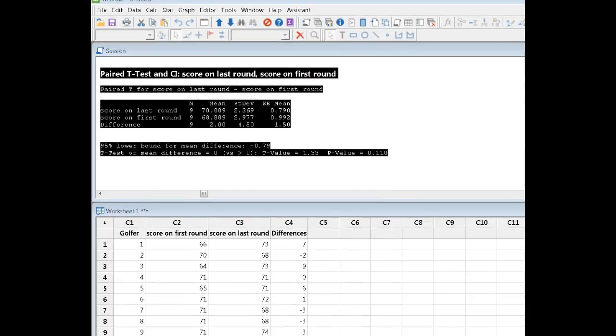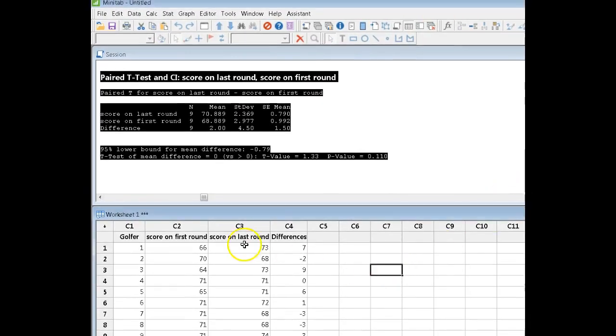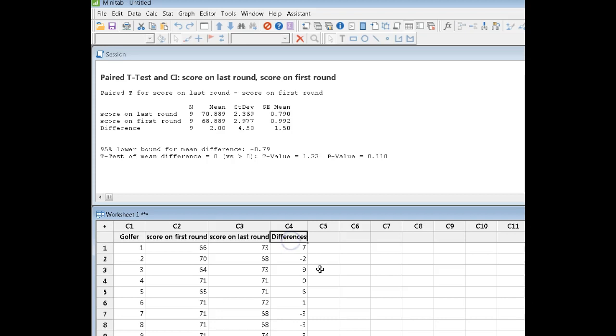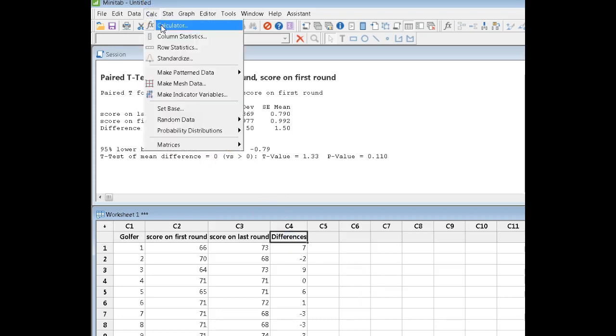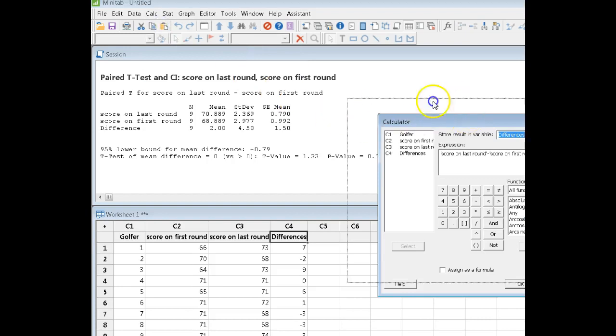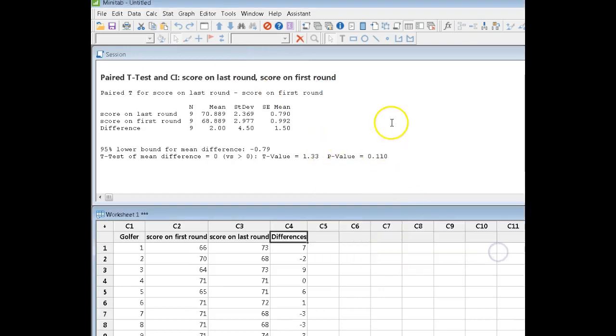So if I come back into Minitab, that's why, generally speaking, you do need to get Minitab to calculate these differences, because when I first opened up this file, the differences weren't showing. Now if I'm going to run a Ryan-Joiner on the differences, I have to have the differences. I've already got the differences using my calculator. We already set that up, so I don't have to do it again.